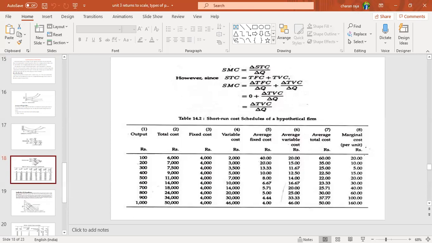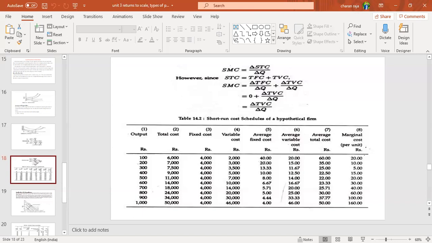Next, average total cost means here we have to add these two. 40 plus 20 equals 60, 20 plus 15 equals 35, 13.33 plus 11.66 equals 25. Like this, here we have to add.